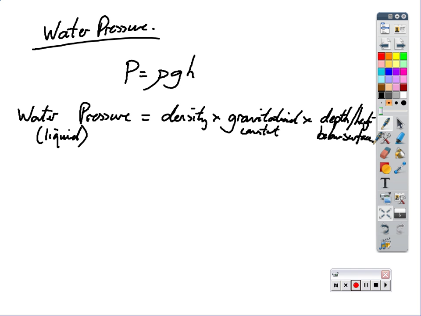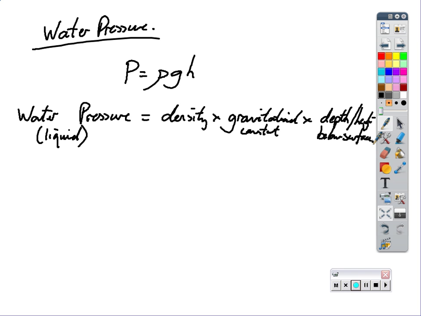The weight of water has to get pushed down on something. So that pushing down of water is water pressure, is liquid pressure. The weight of the water that's above you is pushing down on you. Therefore, that's why the pressure gets greater. You go in a submarine, you dive down really deep, you've got all the water above you. It's all got mass, it's all got a weight, it's all pushing down on you, and that's what creates liquid pressure. Okay? So water pressure comes from the density times the gravitational constant times the depth or the height below the